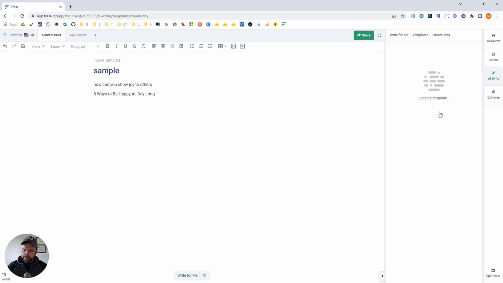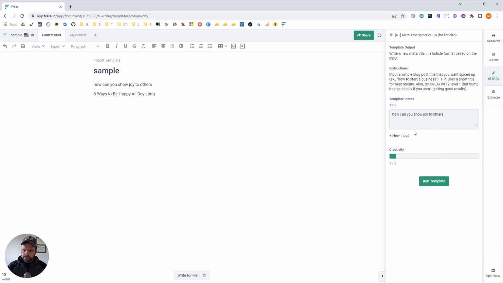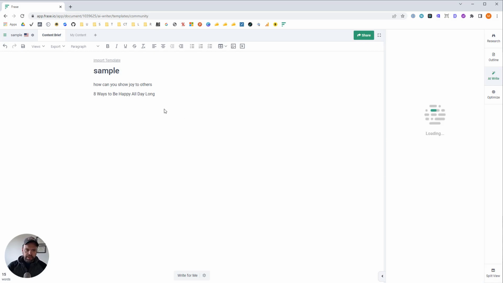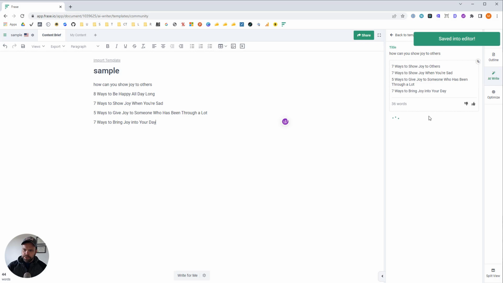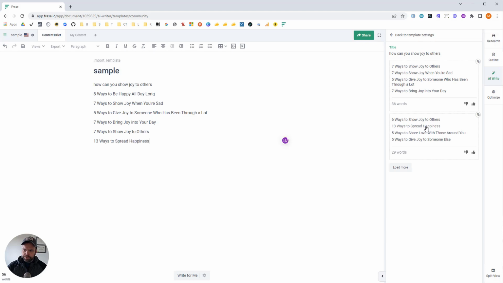We're going to do one other one. Let's try this. So we have one topic idea, 8 ways to be happy all day long. There we go. 7 ways to show joy when you're sad. 5 ways to give joy to someone who's been through a lot. 7 ways to bring joy into your day. 7 ways to show joy to others. 13 ways to spread happiness.